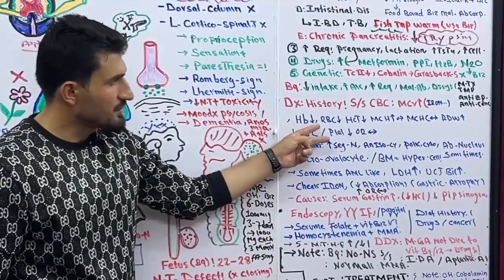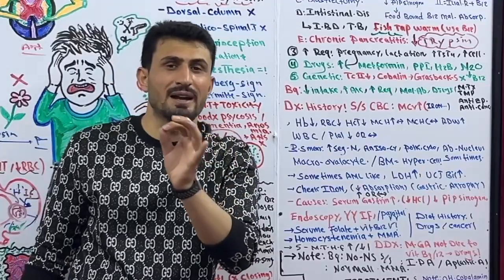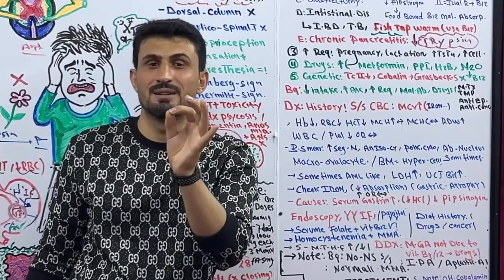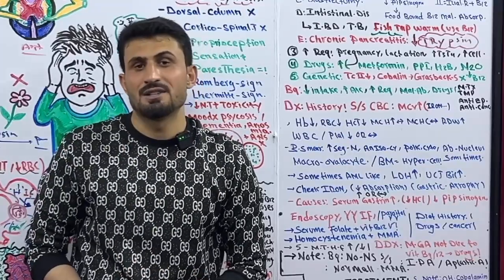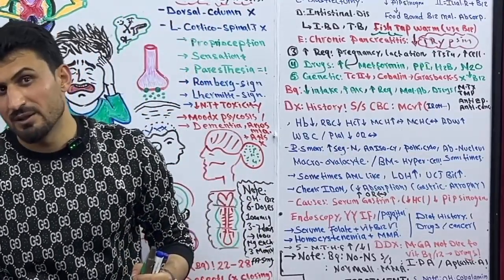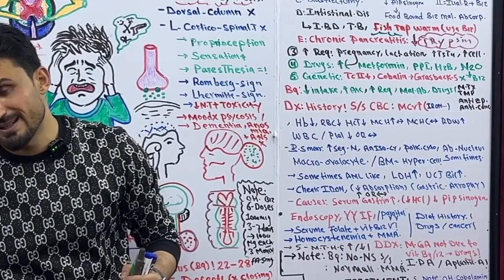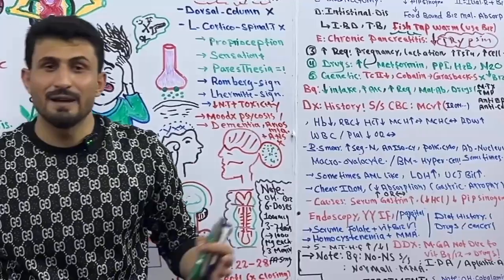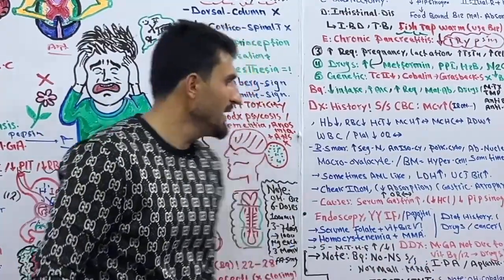Now, very important to diagnose vitamin B9 and vitamin B12 deficiency: you can check the vitamin B9 and vitamin B12 level in blood or serum. When you find less vitamin B9, this anemia is due to less vitamin B9, and if you find less vitamin B12, this anemia is due to less vitamin B12.